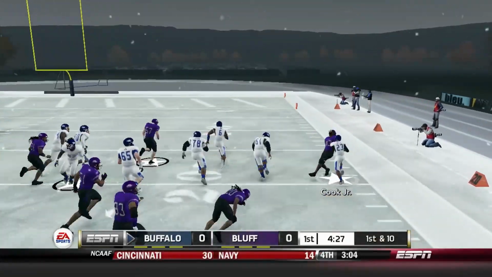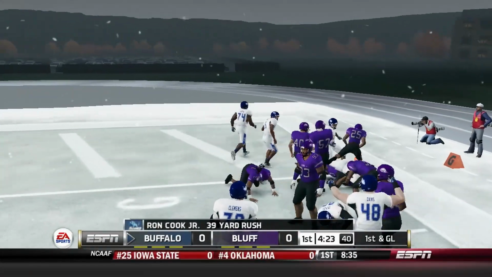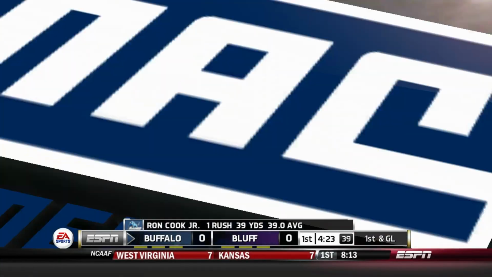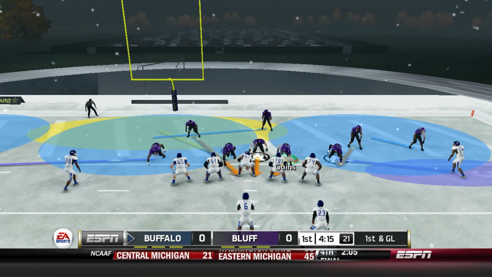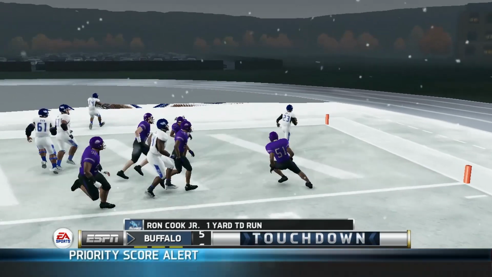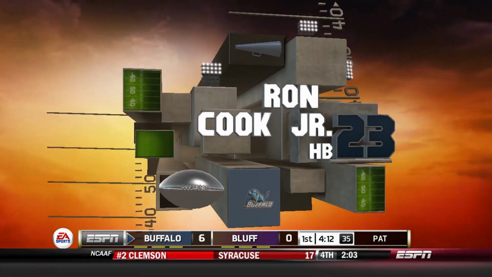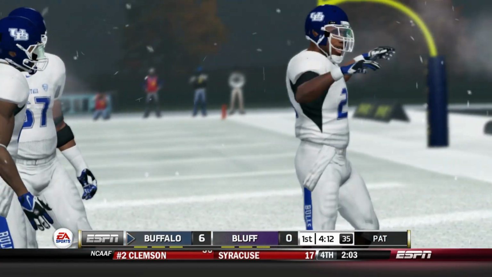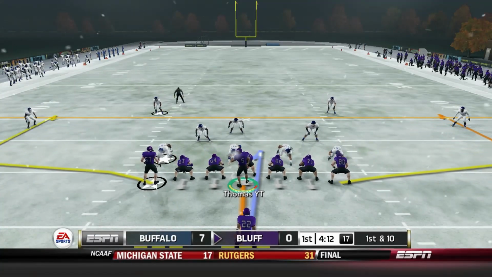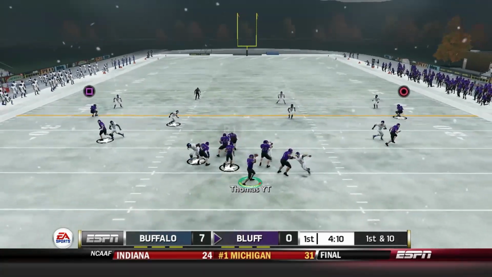You know, we're there to make the plays, but just can't quite get the job done yet, as there's almost a touchdown scored by Ron Cook Jr. He's able to take that thing 39 yards, sucked in by the 1-yard line monster, thankfully. But on the next play, Ron Cook Jr. is going to finish the drive off for the Buffalo Bulls, as they do end up finding the end zone. Touchdown, Buffalo. And just like that, it's a 7-0 lead, as now comes IT Thomas and company, trying to get this thing rocking and rolling.